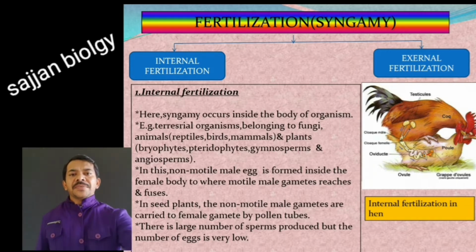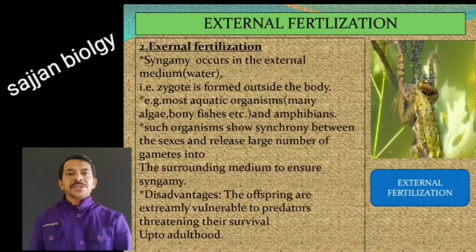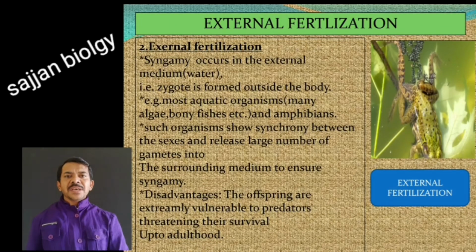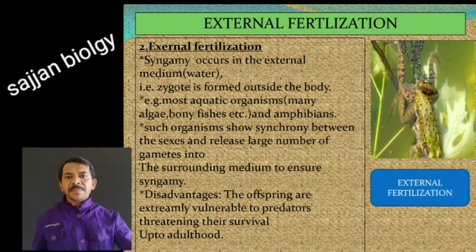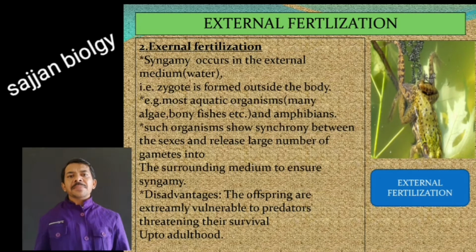Okay, next we can discuss external fertilization. Here syngamy occurs in an external medium, which means the fusion of male and female gametes takes place outside the body of the organism in a medium. The medium is water.